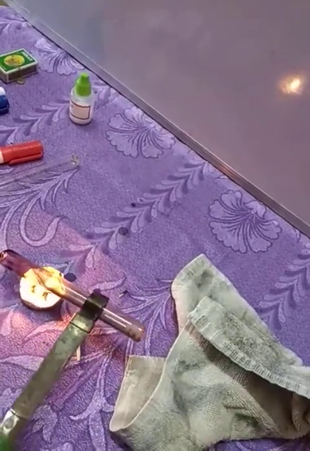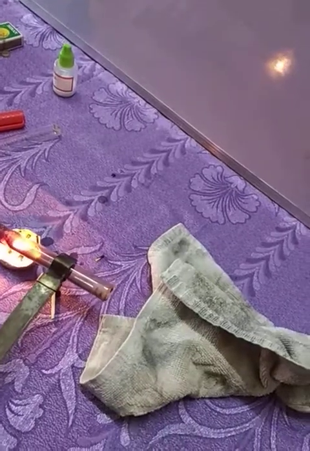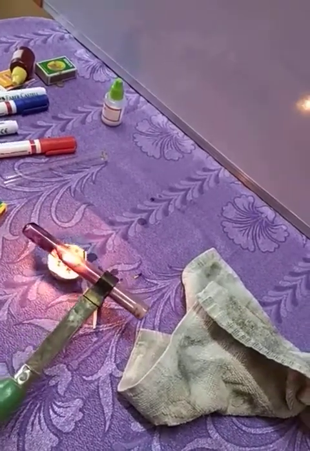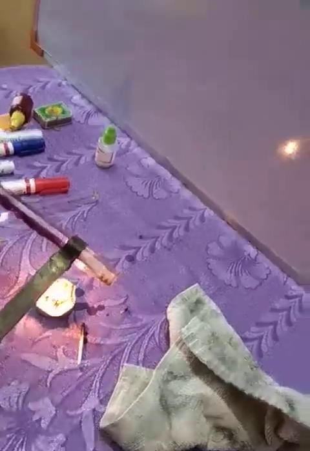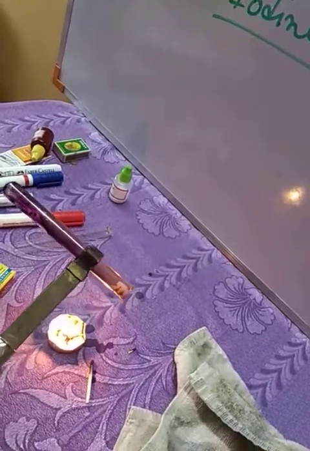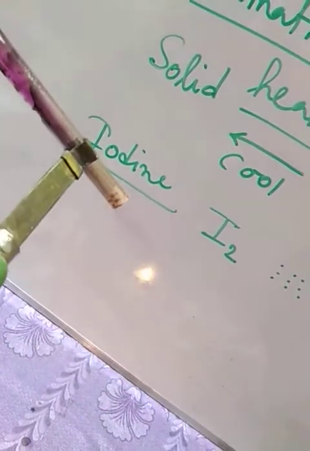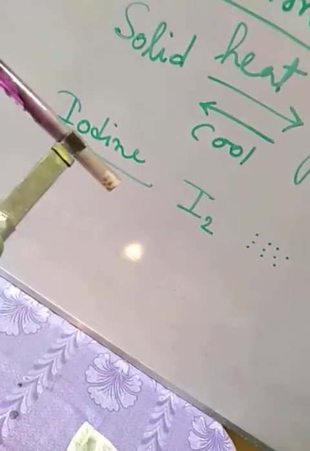If we again heat this portion, then again we are going to get the vapor of iodine. See, the color of the vapor is violet. If I hold it in this manner, you can see the violet vapor coming through the mouth of the test tube.